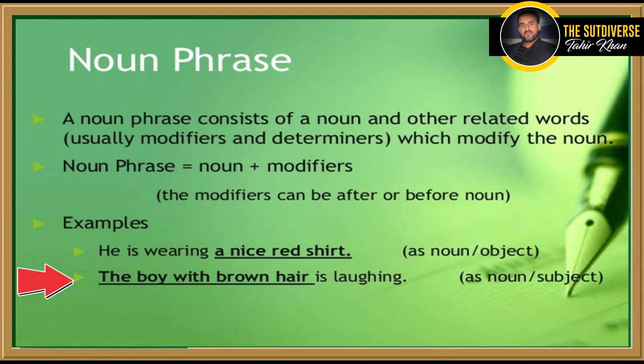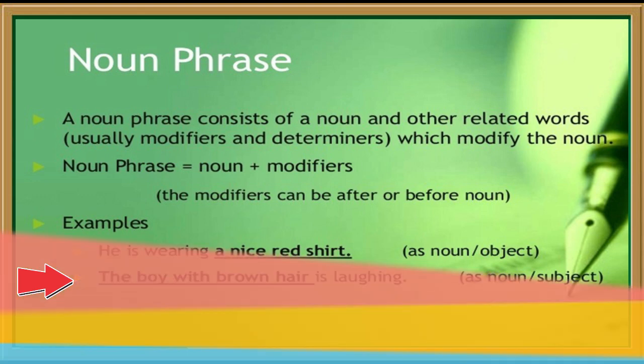The boy with brown hair is laughing. This is another example. The boy with brown hair is actually a phrase, because it is performing the function of a noun. It is placed on the place of a subject, which is the function of a noun. So we say that this is a phrase because it is a combination of more than two words, and it is performing the function of a noun. So it is a phrase. Which one phrase? A noun phrase.